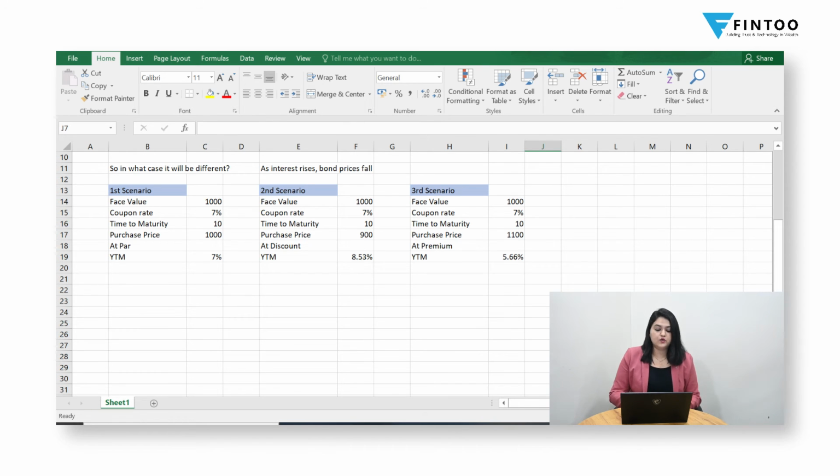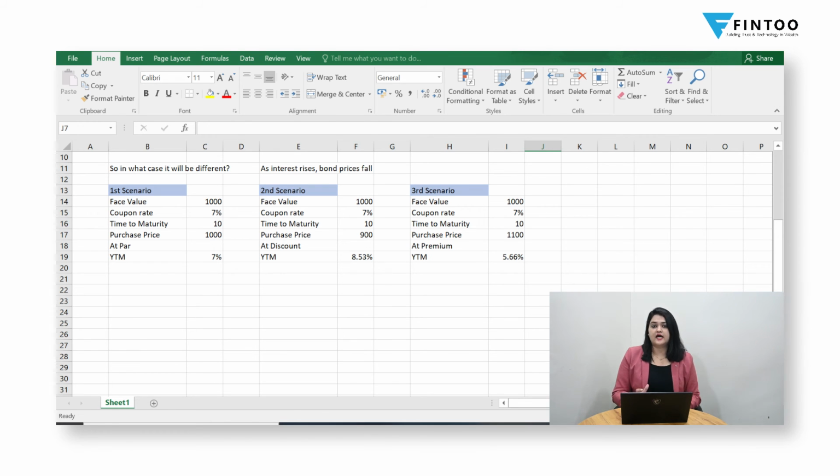If we calculate using the same formula, exactly in the same fashion, we will get the return or the YTM as 8.53%. Can you notice that the coupon rate was 7%, but your YTM is 8.53%, because YTM reflects not only the coupon payments that you are receiving but also the capital gain that you are making from the purchase price till the maturity price that you are getting. Here, because you have invested at a discount at 900, but on maturity you are getting 1000, that gain is also factored in your YTM.